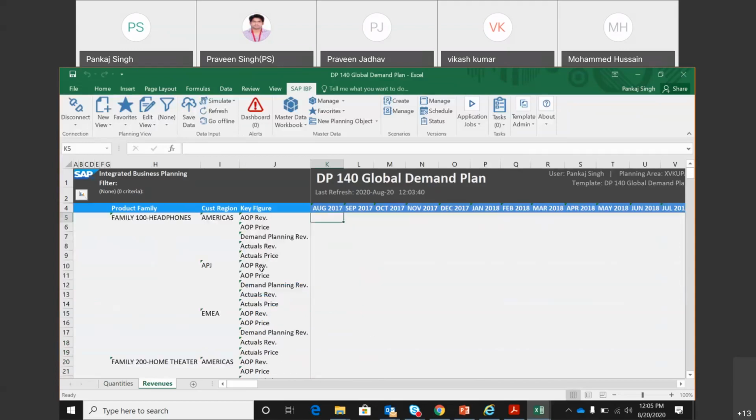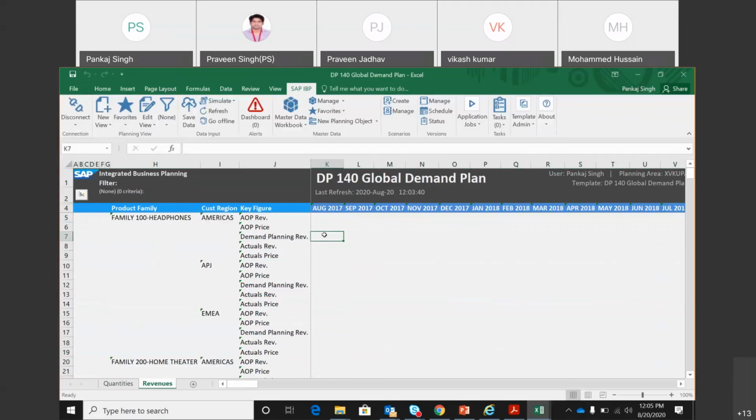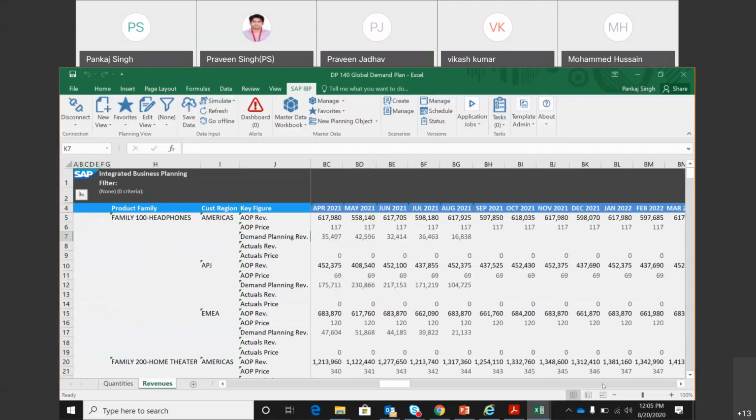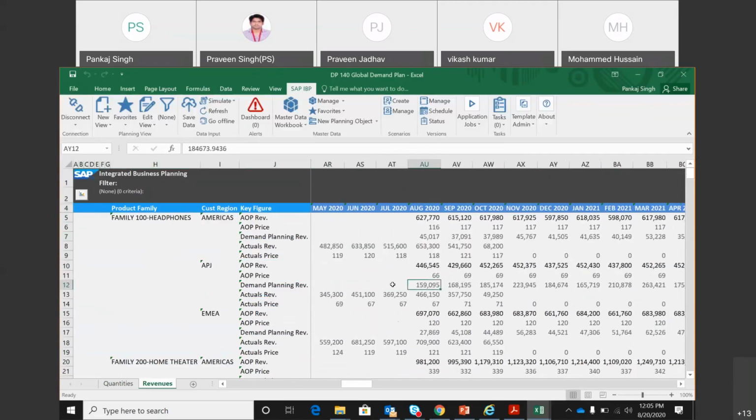Okay, I think we don't have the actual price here, but if we have the price, then you will be able to see this demand planning revenue, and you can see this in monthly buckets. I don't want to see the weekly revenue. Okay, over here it is. So you can see this is the revenue that I will be generating in my future buckets. And this is what you want to know: how many dollars I'm going to generate in August, how many dollars in September, etc.